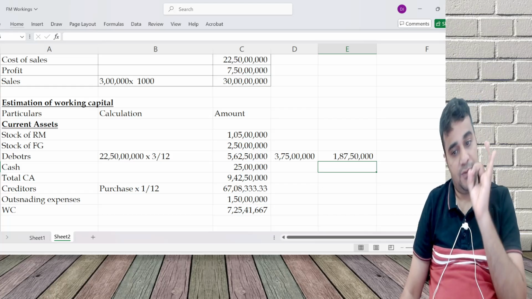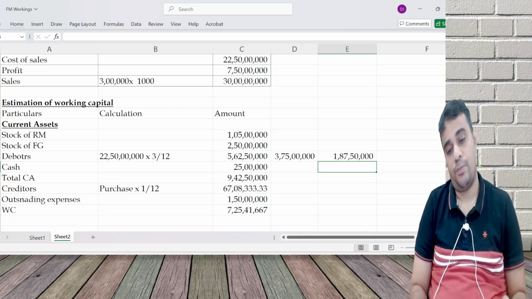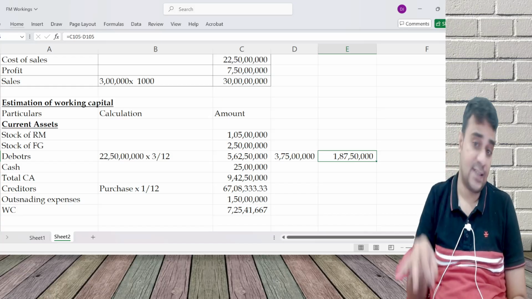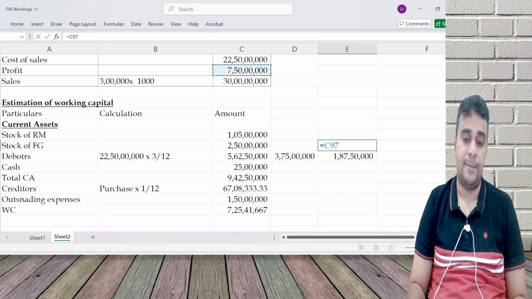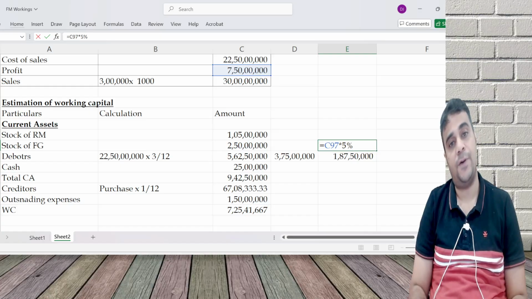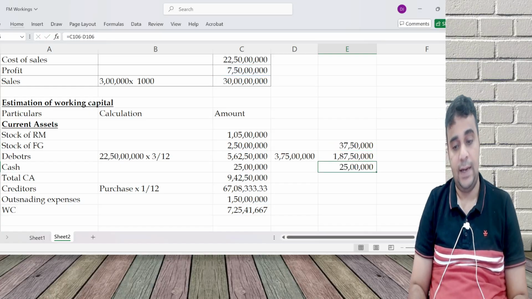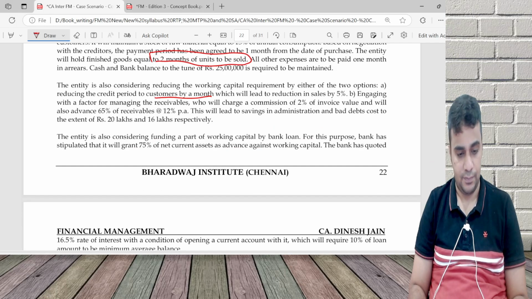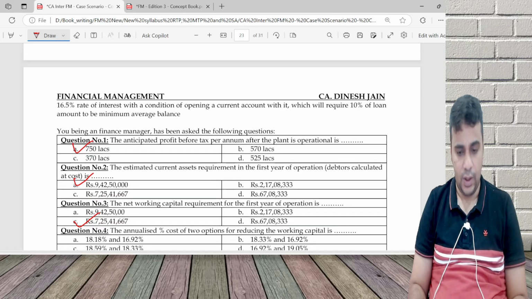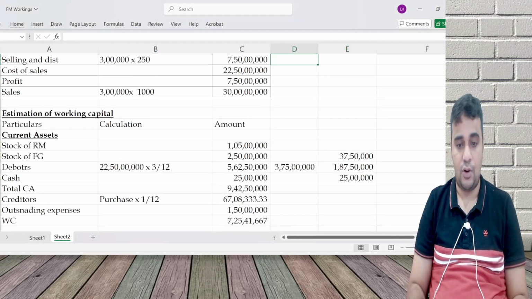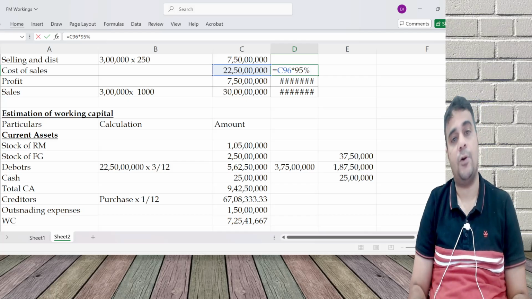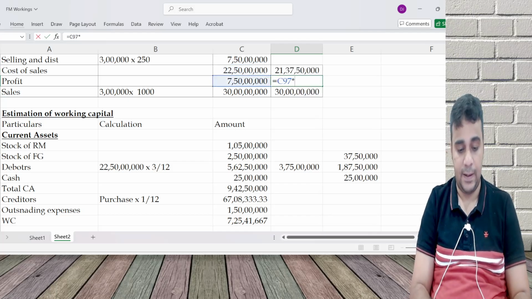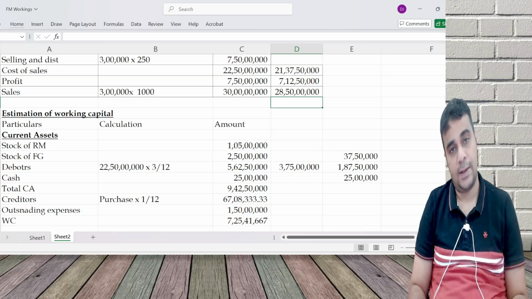The problem is if sales go down, profit will also go down. So the benefit is debtors are going down. Disadvantage, the price I pay for this is 7 crore 50 lakh into 5%, 5% profit down. One more calculation, sorry. Your cost of sales will now become 95%. Profit will become 95%. Sales will also become 95%.